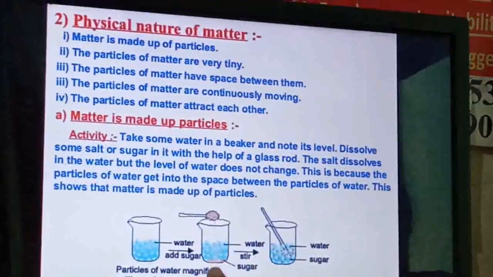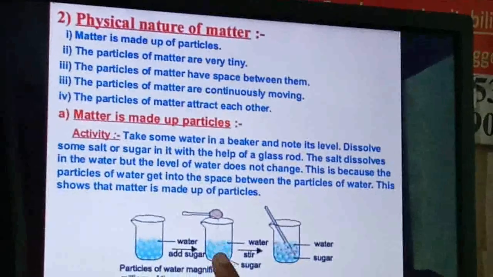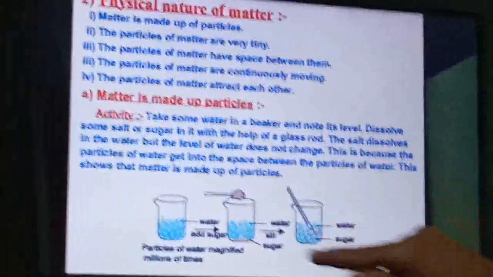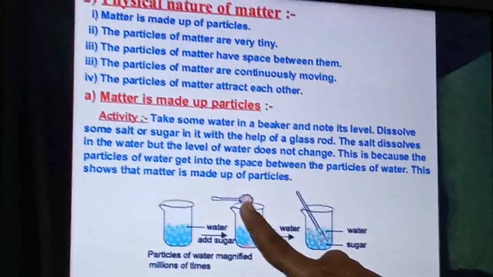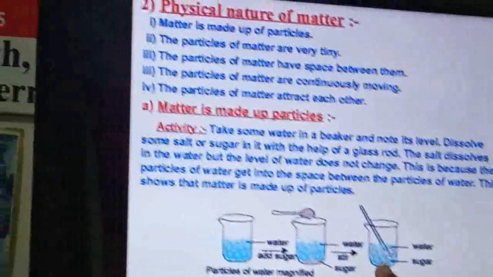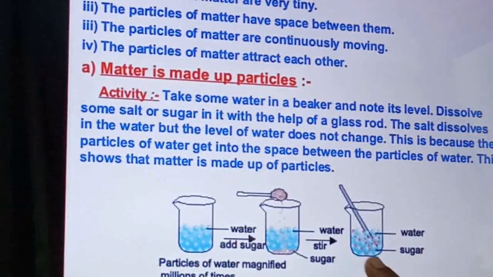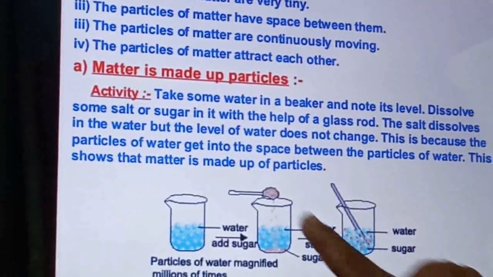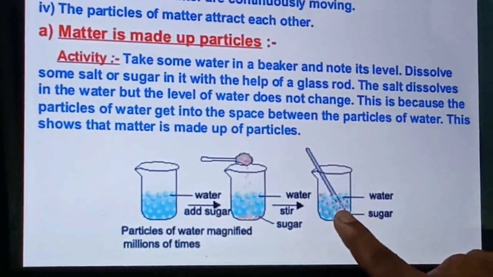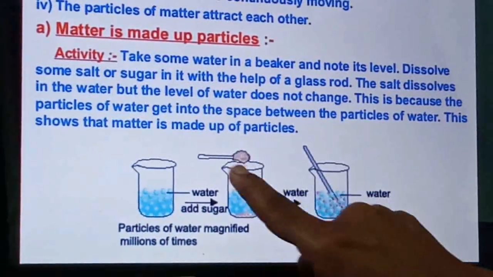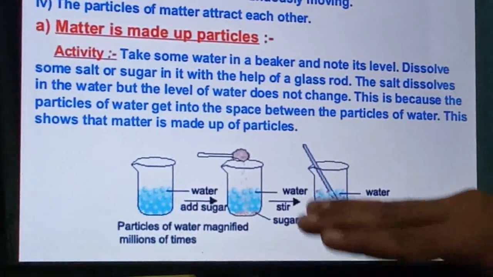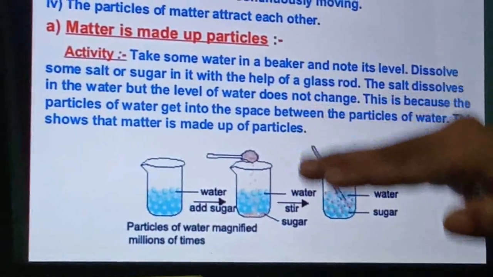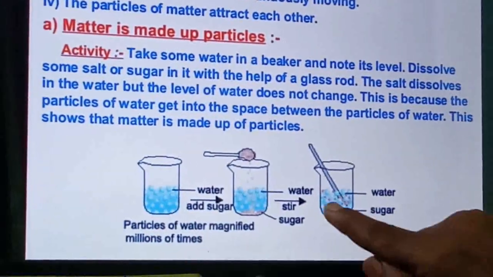Then you have to dissolve some amount of sugar in it, then stir with a glass rod. Once the sugar is fully dissolved in the water, you will have the sugar solution. Once again you can check the level of the water. It will remain the same. Means what? The sugar is mixed into the water, but whatever amount of sugar we added does not raise the level of the water. It gets mixed in.